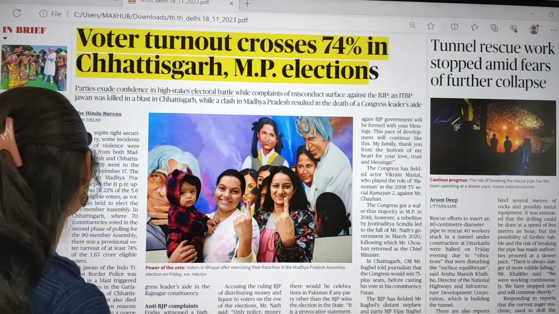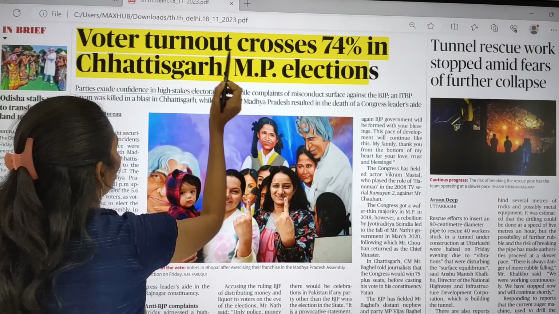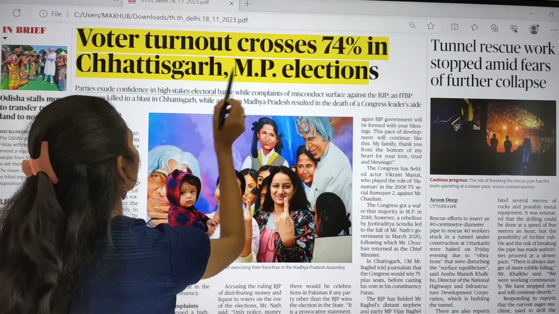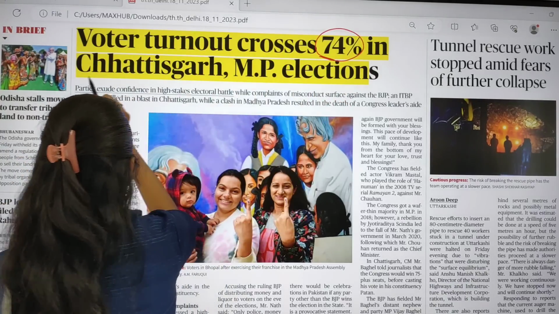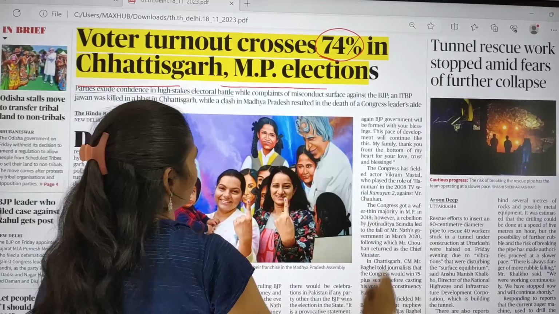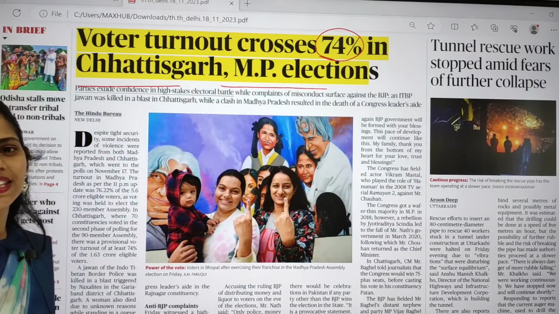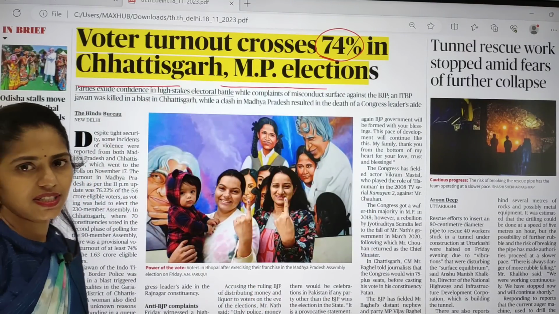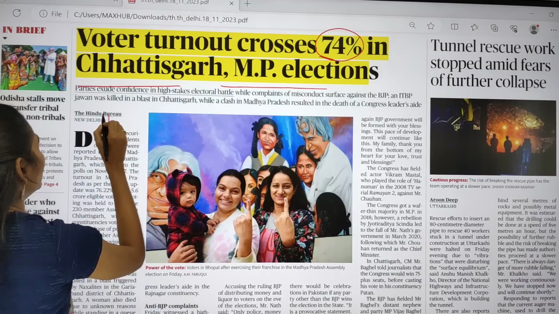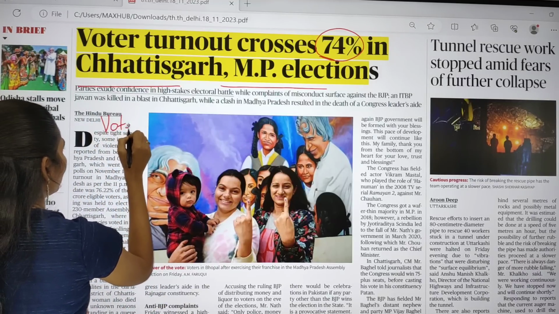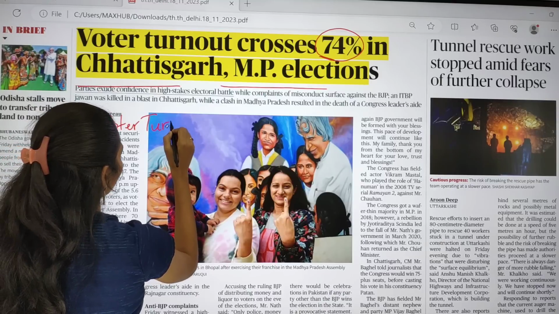So first topic is about voter turnout crossing 74% in Chhattisgarh and MP elections. So here, what are the topics important? You have to focus on voter turnout.